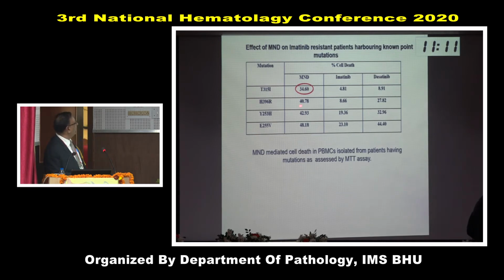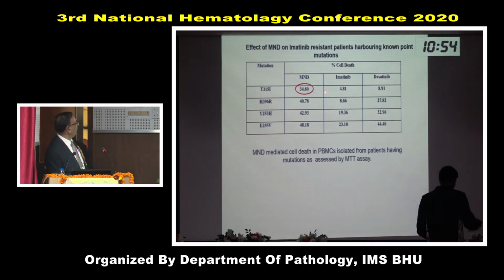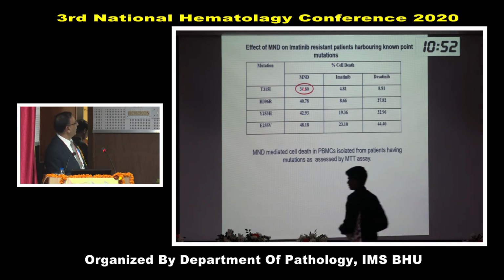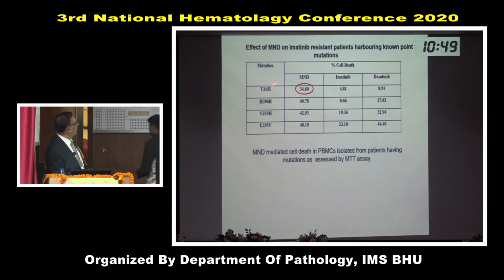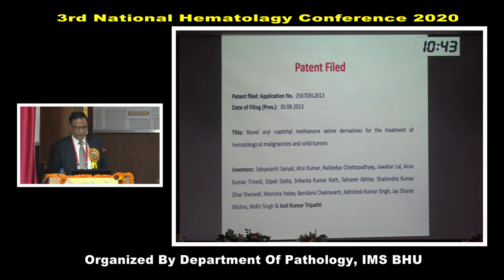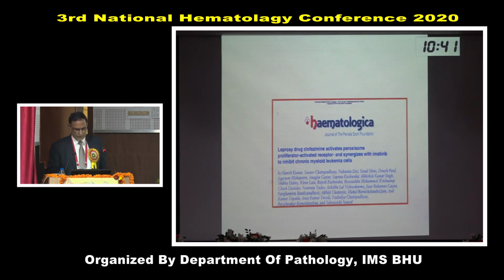This is more clear in this table. I was stressing upon this mutation, T315I mutation, which is very resistant mutation, does not respond to available drugs. Percentage cell death, 4%, 8% with the dasatinib, but with new drug, it is 34%. So this MND is going to be a very promising molecule if it shows its effectiveness in vitro and in vivo studies. And we have filed a patent for this also.